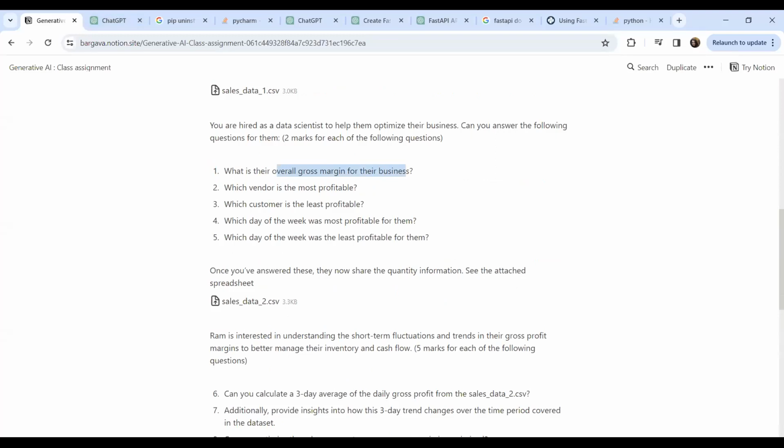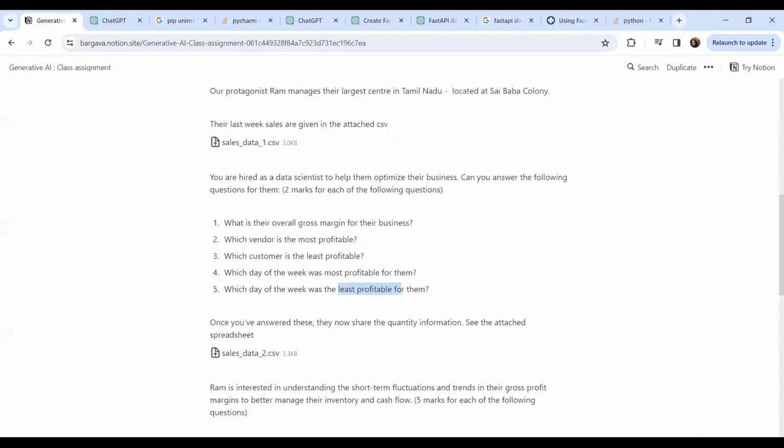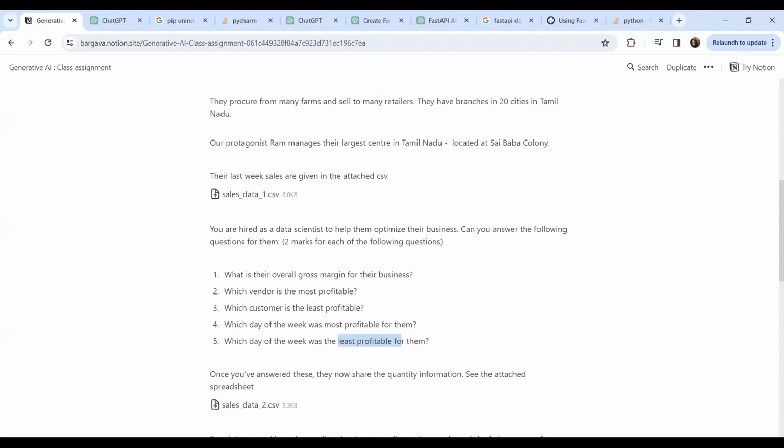Which vendor is the most profitable among all those 10 vendors? Which customer is the least profitable one? Which day of the week, that means Monday or Sunday, was the most profitable, and which day of the week was the least profitable? These are the first 5 questions that we are trying to answer with this CSV file.